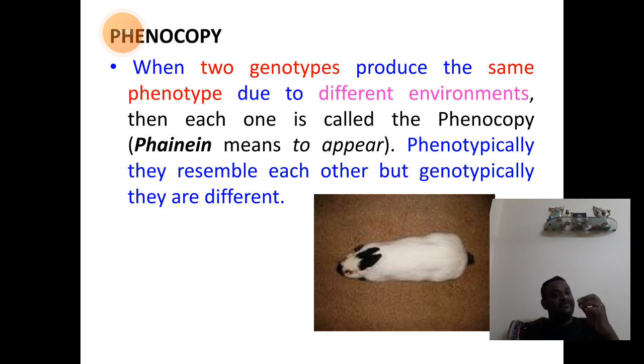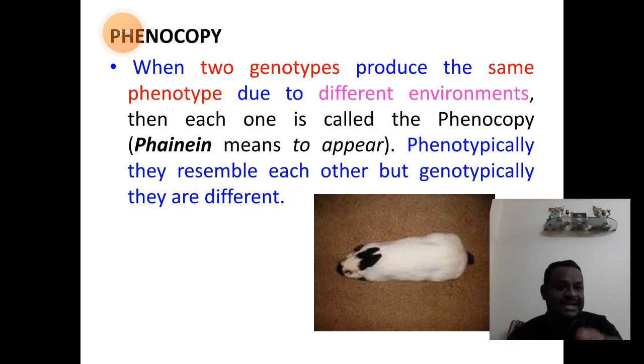So, the term phene refers to the external appearance. Phenotypically they resemble the same, externally they resemble the same, but internally, genotypically, they are totally different. Are you able to follow? Down is the picture of the Himalayan rabbit, which serves as the example for the phenocopy here.